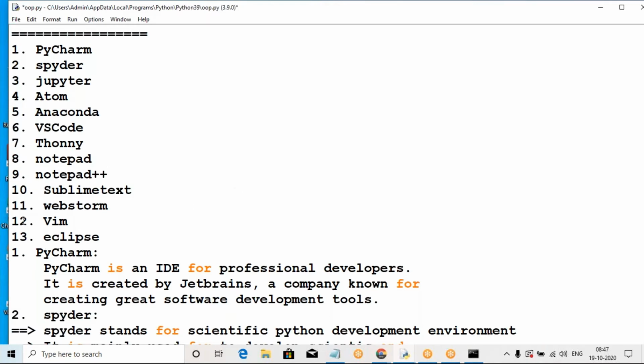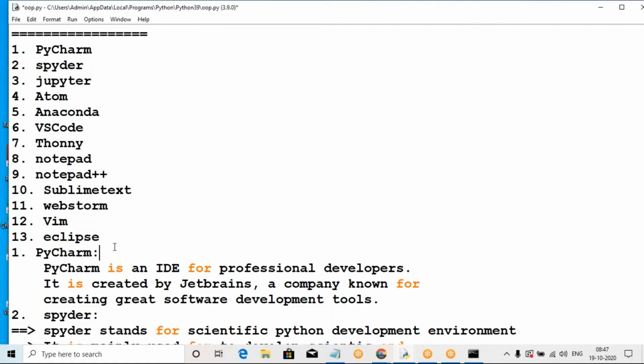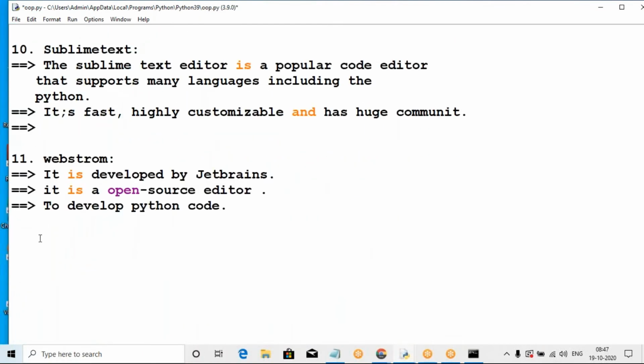Top 10 IDEs. Vim is also for development in web. Eclipse is also used to develop Java and other applications. So now, the 12th and 13th are Vi and Vim. Vim is also an environment, and Eclipse also. I will show you one by one, so please wait for 3 minutes.